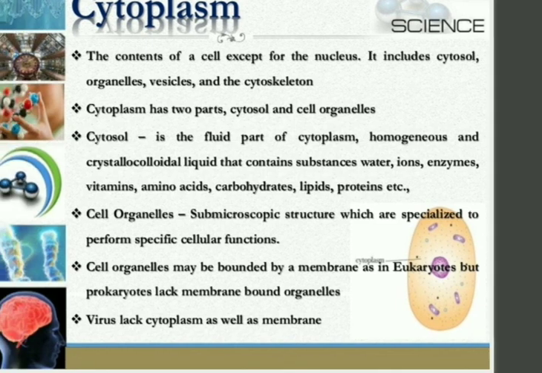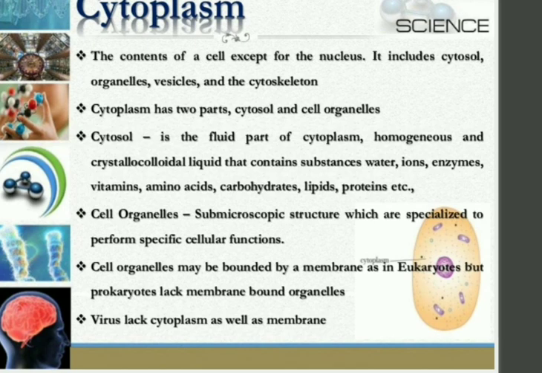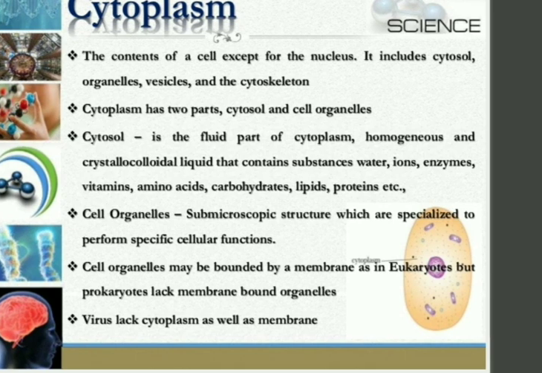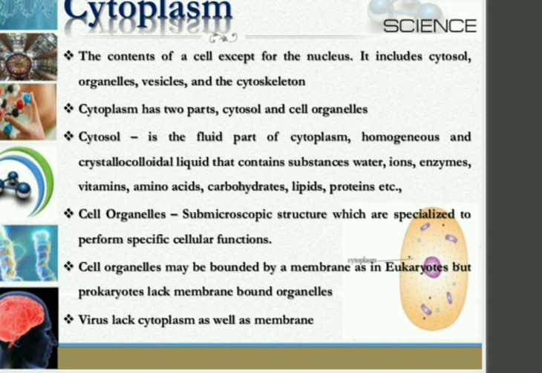Cytoplasm we have discussed earlier also. The content of the cell except for the nucleus, all these are included in the cytoplasm. It is of two types, cytosol and cell organelles. What is cytosol? Cytosol means the fluid part of cytoplasm. It is a homogeneous, crystalloid and colloidal liquid that contains substances like water, ions, enzymes, vitamins, amino acids, carbohydrates.